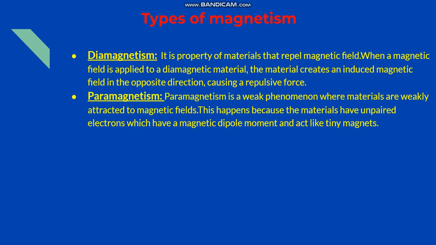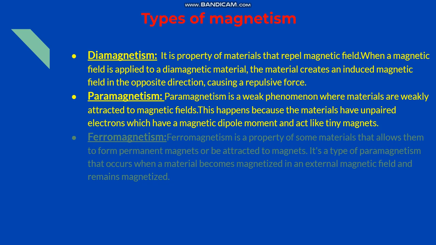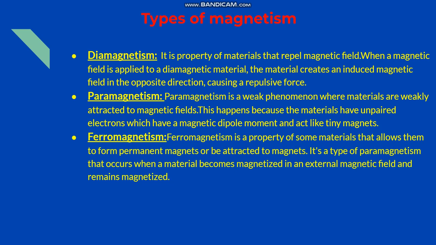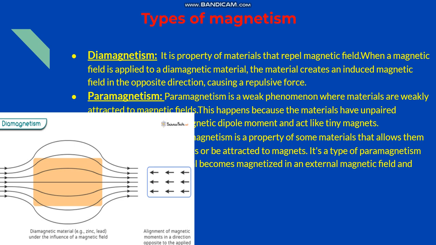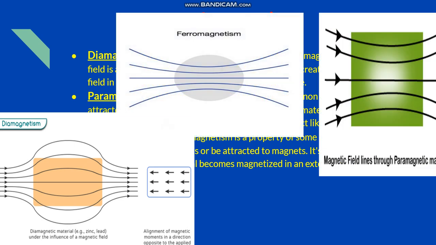Paramagnetism. Paramagnetism is a weak phenomenon where materials are weakly attracted to magnetic fields. This happens because the materials have unpaired electrons which have a magnetic dipole moment and act like tiny magnets. Ferromagnetism. Ferromagnetism is a property of some materials that allows them to form permanent magnets or be attracted to magnets. It's a type of paramagnetism that occurs when a material becomes magnetized in an external magnetic field and remains magnetized. Okay, these are the images of the types of magnetisms.